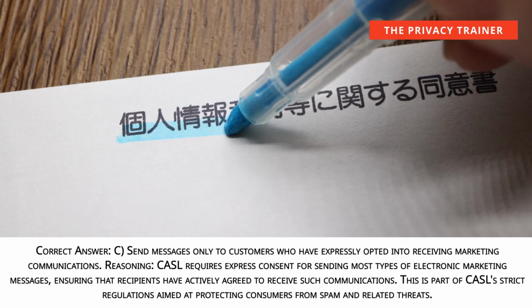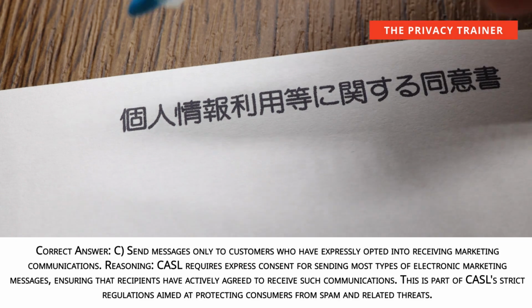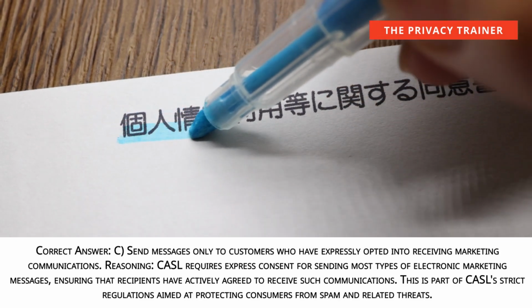Reasoning: CASL requires express consent for sending most types of electronic marketing messages, ensuring that recipients have actively agreed to receive such communications. This is part of CASL's strict regulations aimed at protecting consumers from spam and related threats.